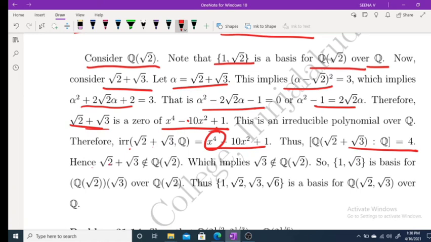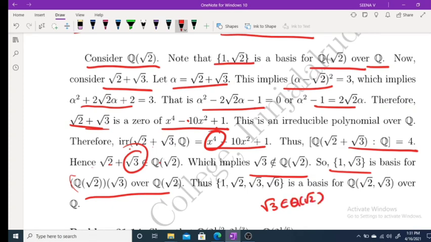√2 clearly belongs to Q(√2). But √2 + √3 does not belong to Q(√2), which implies √3 does not belong to Q(√2). So the only basis for Q(√2, √3) over Q(√2) is 1, √3. If √3 belonged to Q(√2), then there would be nothing to prove.